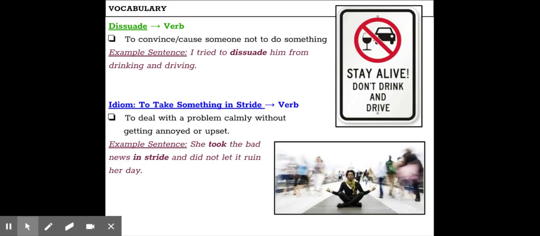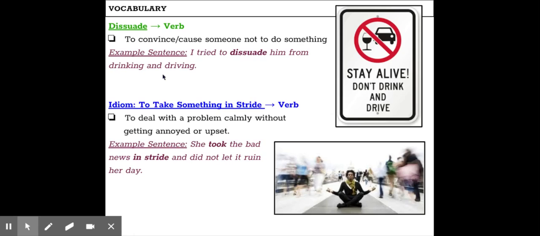The next vocabulary word is a verb. It is dissuade, which means to convince or cause someone not to do something. Dissuade. Our example sentence reads: I tried to dissuade him from drinking and driving.